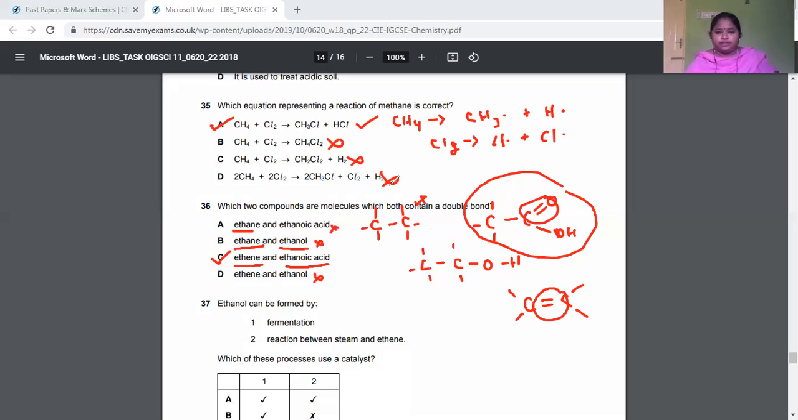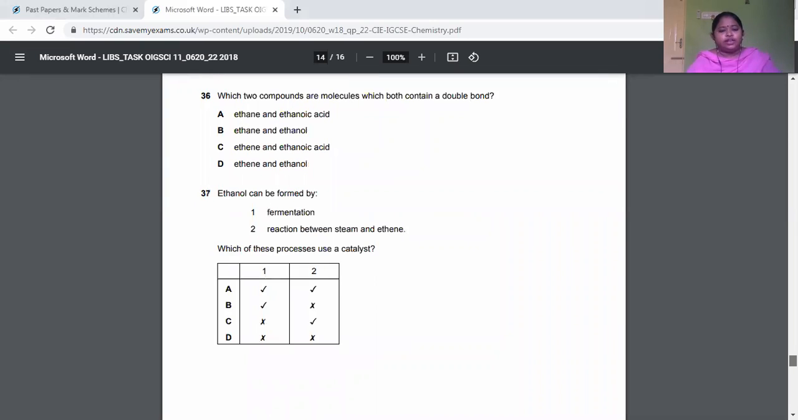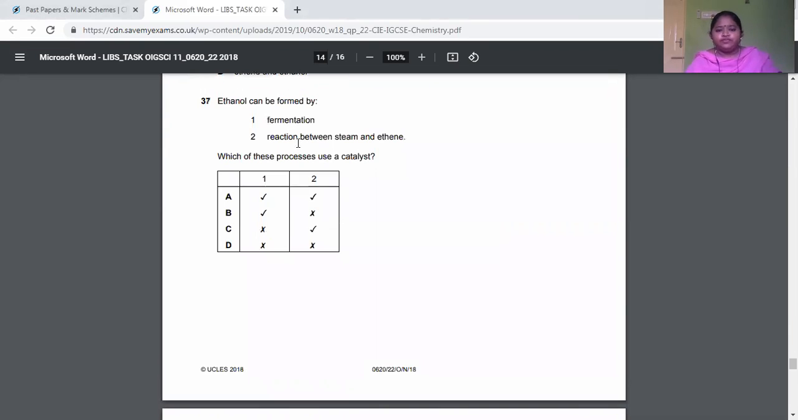Okay, shall we move on to the 37th question? Over here, the question is about ethanol again. Ethanol can be formed by fermentation and by reaction between steam and ethene. Yes, we all know fermentation leads to ethanol, right? By taking sugar, in the sense of fruit juice, you get ethanol. So that means fermentation leads to ethanol.